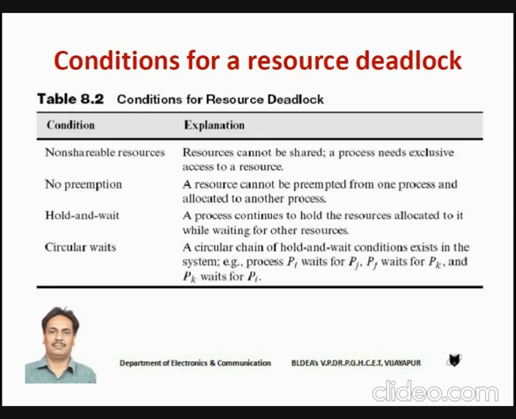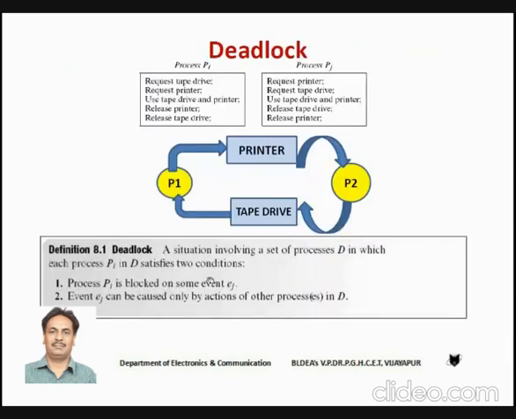Then we have hold and wait. It is the condition where a process will hold a resource and wait for another resource which is held by some other process. Circular wait is simply a circular arrangement of the processes which are in hold and wait condition. Okay, we'll go to the first diagram. Just look at this diagram. This situation has caused deadlock, right?